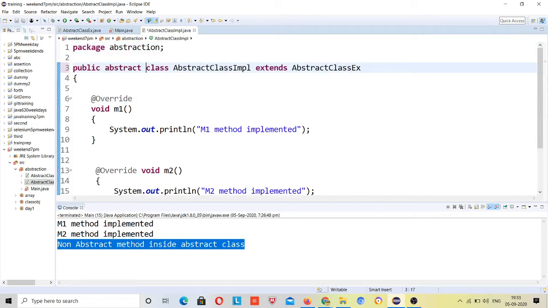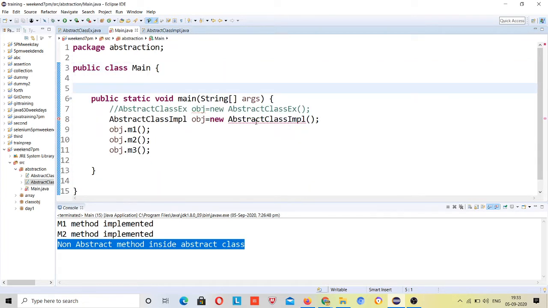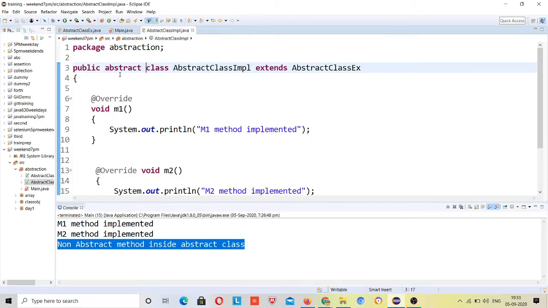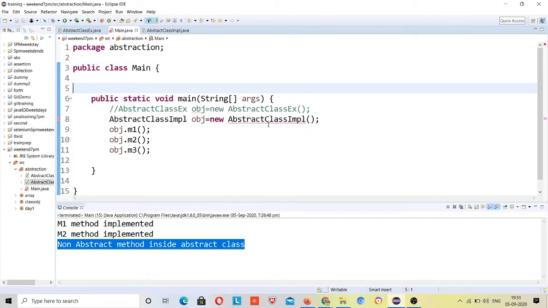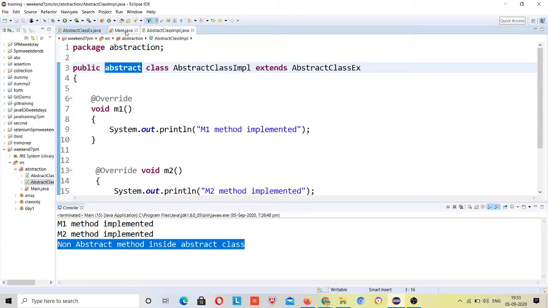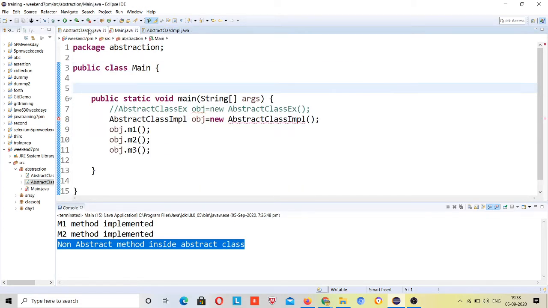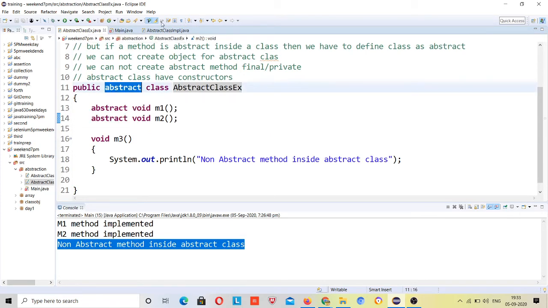You can write any class as abstract, but you can see that here I am making the object for this class, and I have defined this class as abstract, so I cannot instantiate it, right? Just like this class was abstract, so I cannot instantiate it directly.